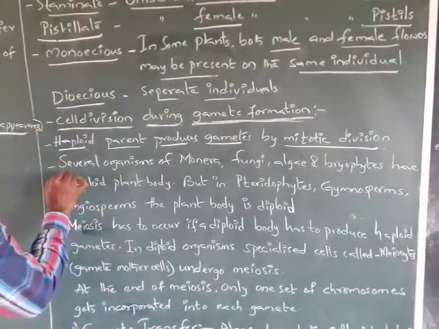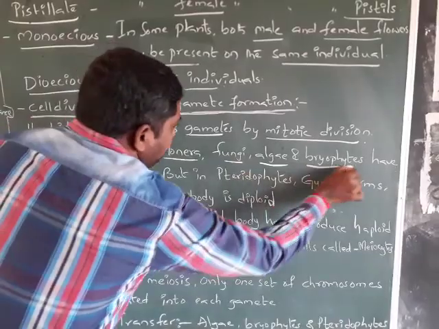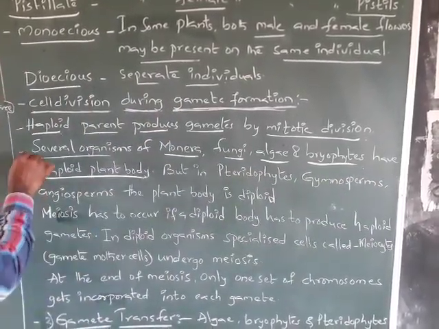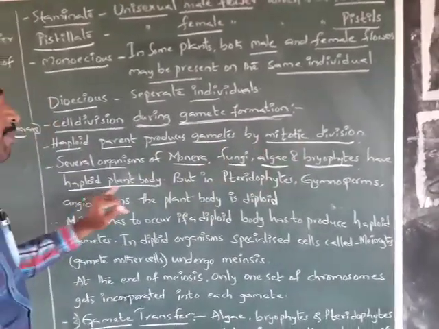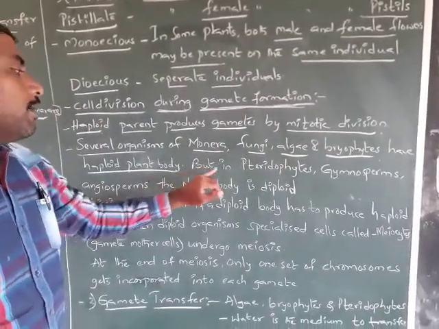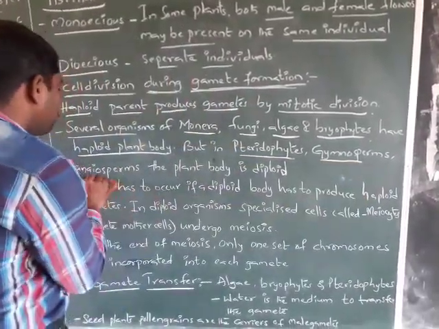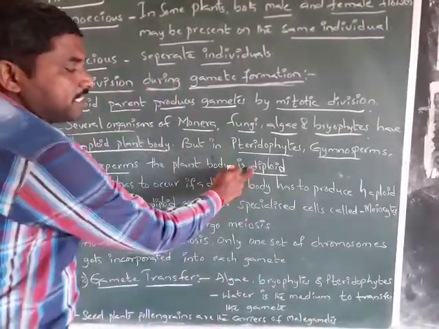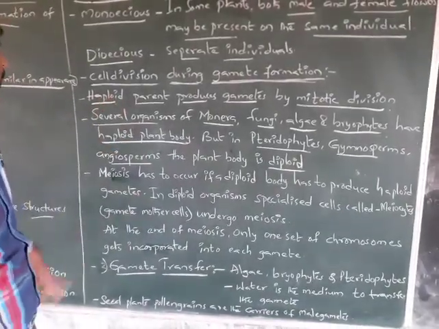Several organisms of the Monera, fungi, algae and bryophytes have a haploid plant body. This is the important one. But in pteridophytes, gymnosperms and angiosperms, the plant body is diploid, which means the 2n condition. Haploid means the n condition.